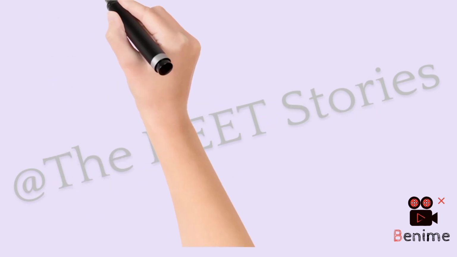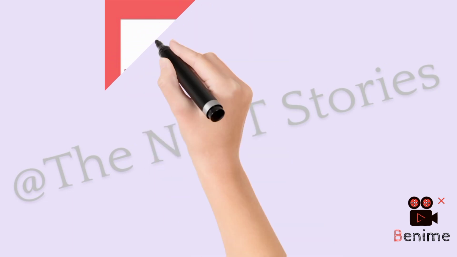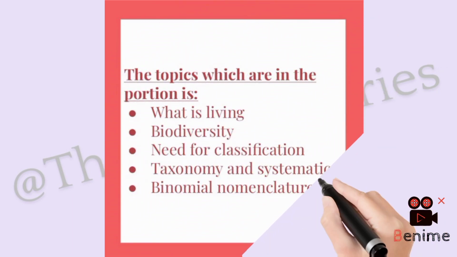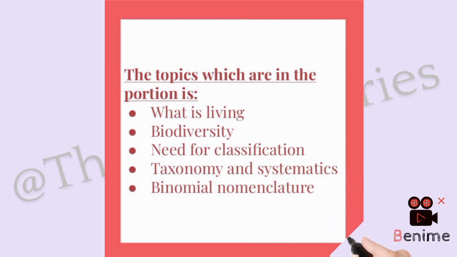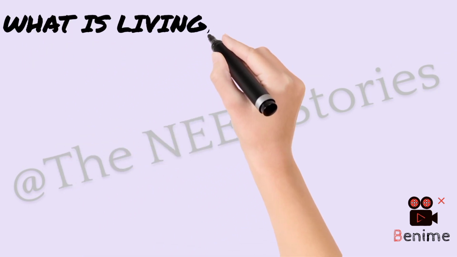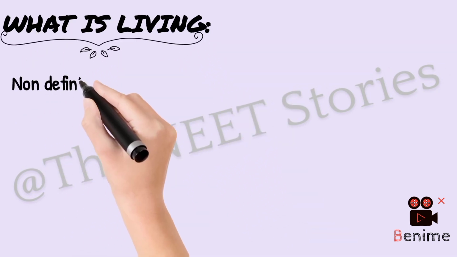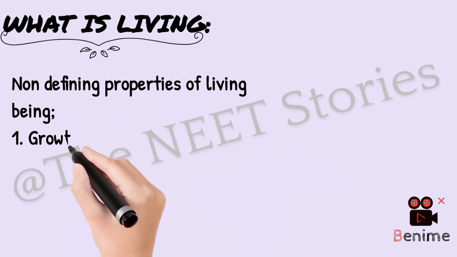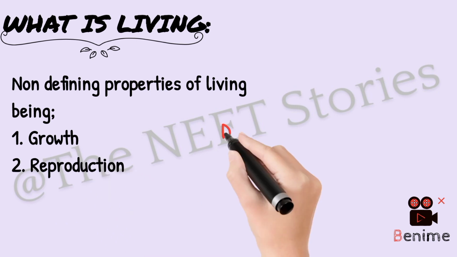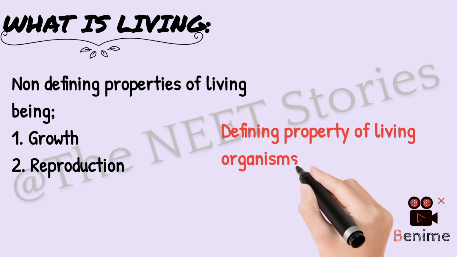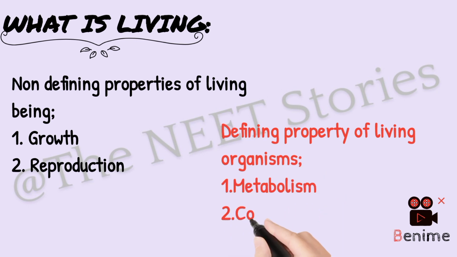The topics which are in the portion are: what is living, biodiversity, need for classification, taxonomy and systematics, binomial nomenclature. Okay, let's get into the topic. What is living? This topic is divided into 2 categories: defining properties and non-defining properties of living beings. First we will look into the non-defining properties, that is growth and reproduction, and defining properties are metabolism and consciousness.